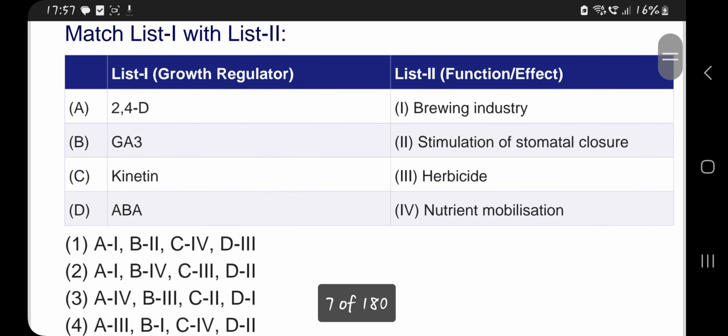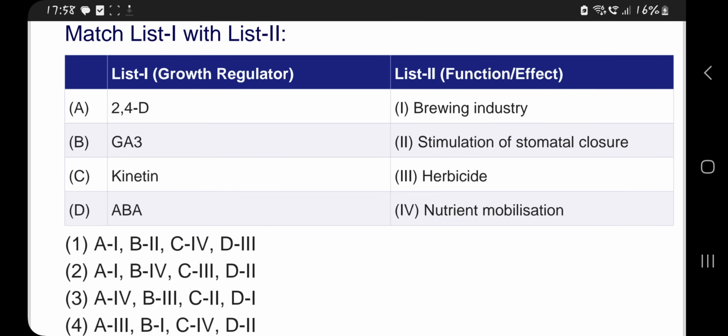Next one is 2,4-D, match the following. Column 1, they have given 2,4-dichlorophenoxyacetic acid, which is used as a dicot herbicide. So A3. There is only one option with A3, that is the 4th. Anyway, GA3, gibberellic acid, is used in the brewing industry or beverage industry.